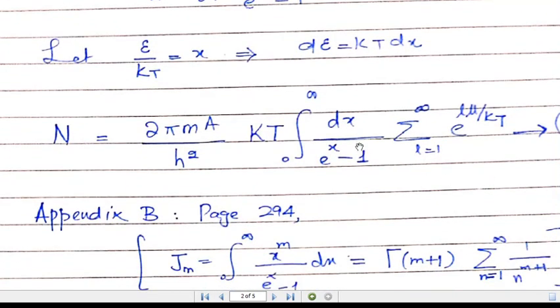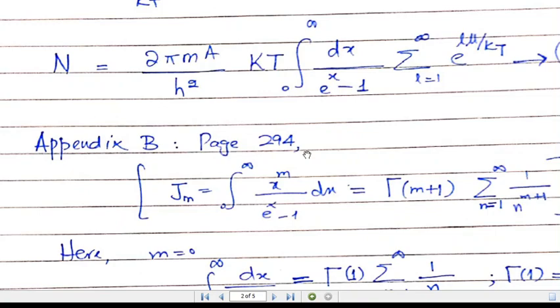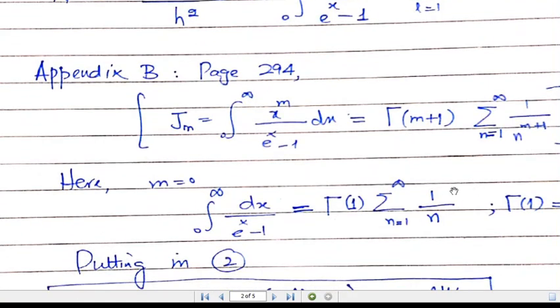Here we can solve this integral and substitute its value, which is given in Appendix B on page 294 of Bowley and Sanchez. From that we find that this integral is equal to gamma of m plus 1, where in this case m is 0. So when m is equal to 0, the integral of dx over exponential of x minus 1 gives gamma of 1 times the summation from n equal to 1 to infinity of 1 over n, and gamma of 1 is equal to 1.